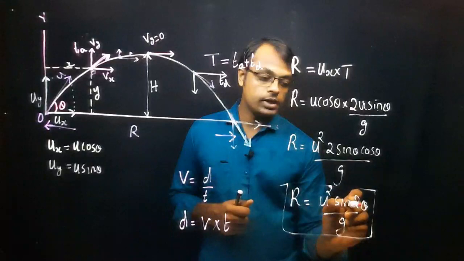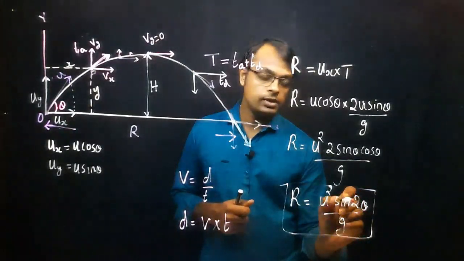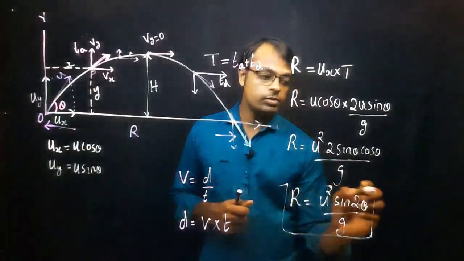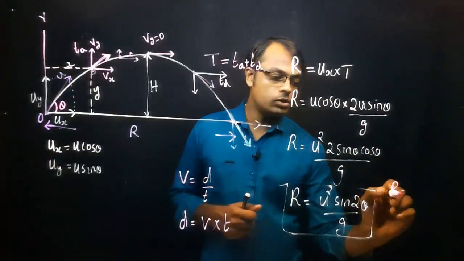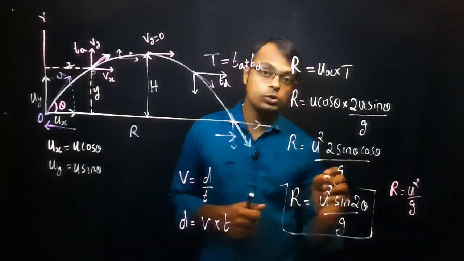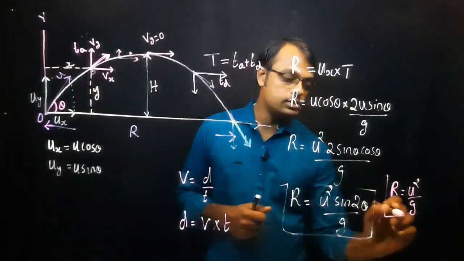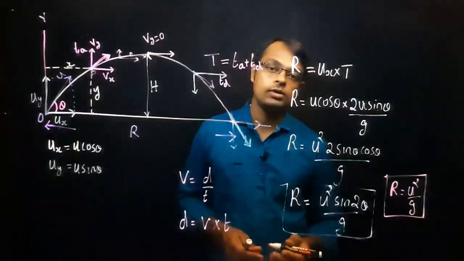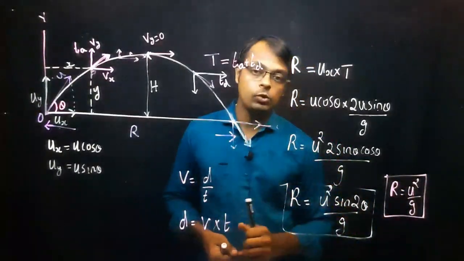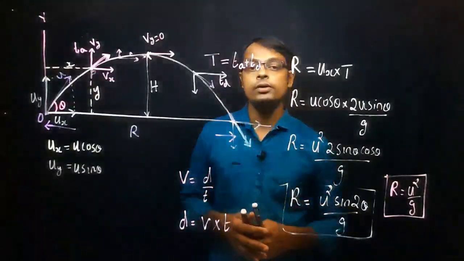If he throws at 45 degrees, what will happen? 2 into 45 is 90, sine 90 is equal to 1. So what does the equation become? R is equal to u square divided by g. This is the maximum range formula, when he is throwing with an angle theta equal to 45 degrees.